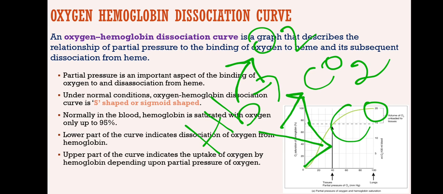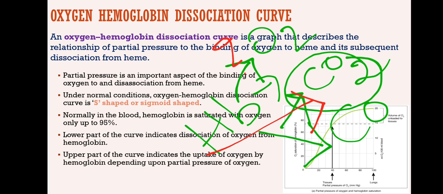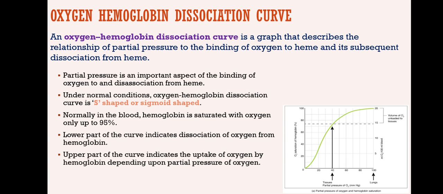That means if the partial pressure of carbon dioxide is high, hemoglobin will prefer carbon dioxide over oxygen. Similarly, if there is carbon monoxide in the sample, it will prefer carbon monoxide and not carbon dioxide or oxygen. So we should be very clear: hemoglobin has high affinity for carbon monoxide, then carbon dioxide, and then oxygen.